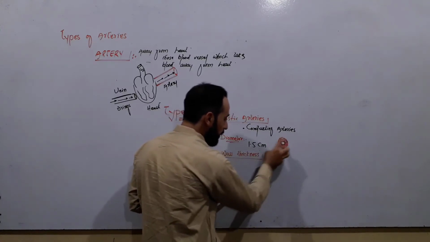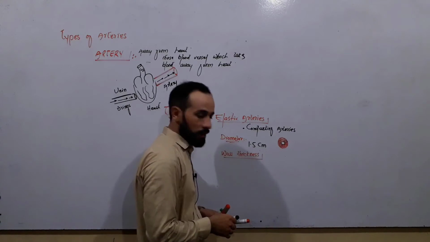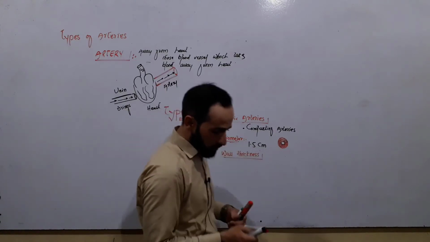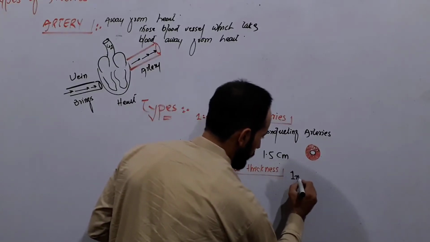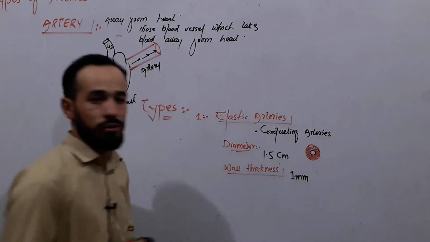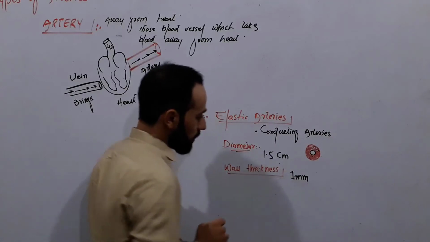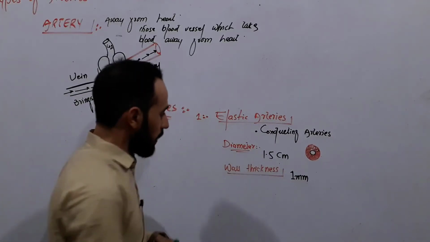The whole diameter is about 1.5 centimeter, and their wall thickness is about 1 millimeter. So this is the thickness of their wall.